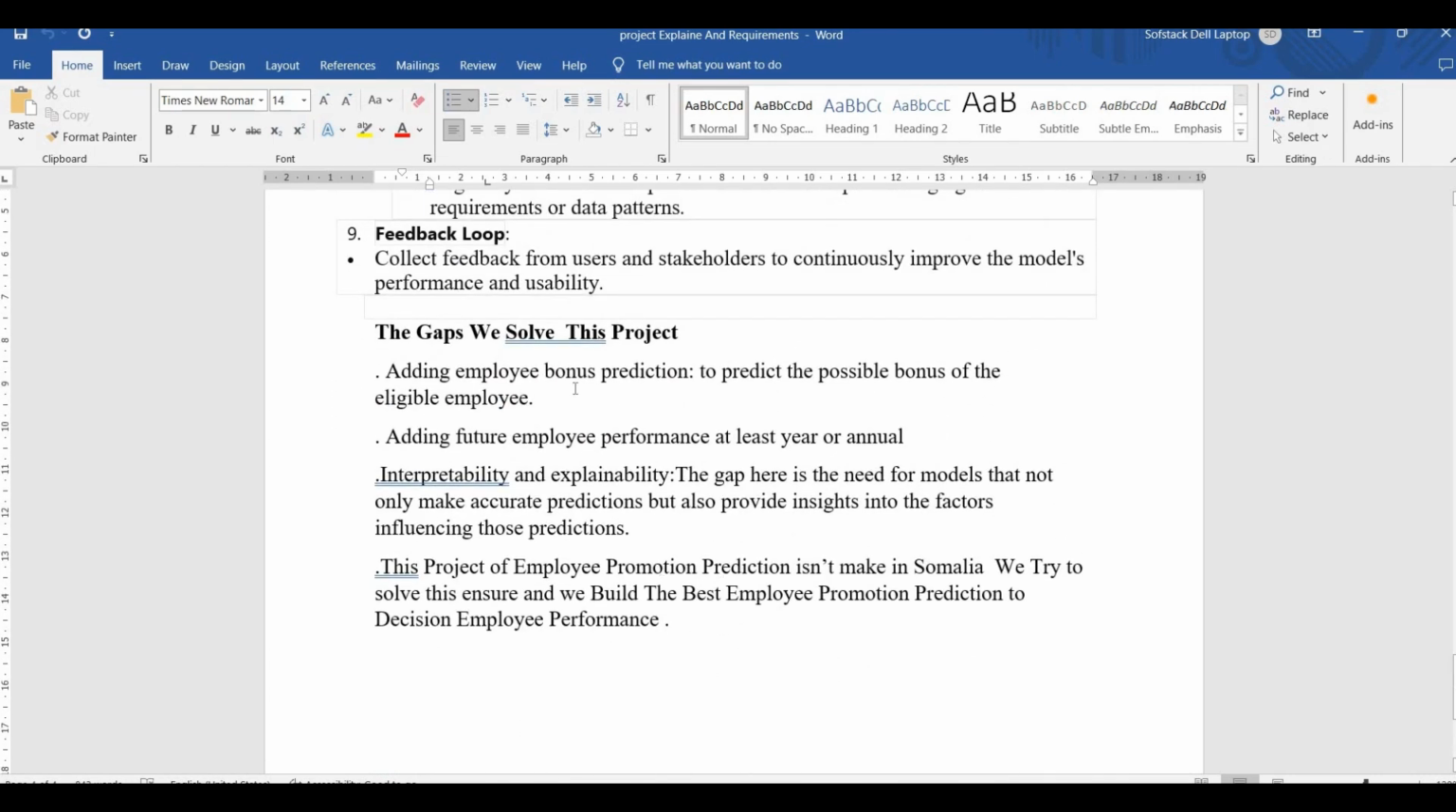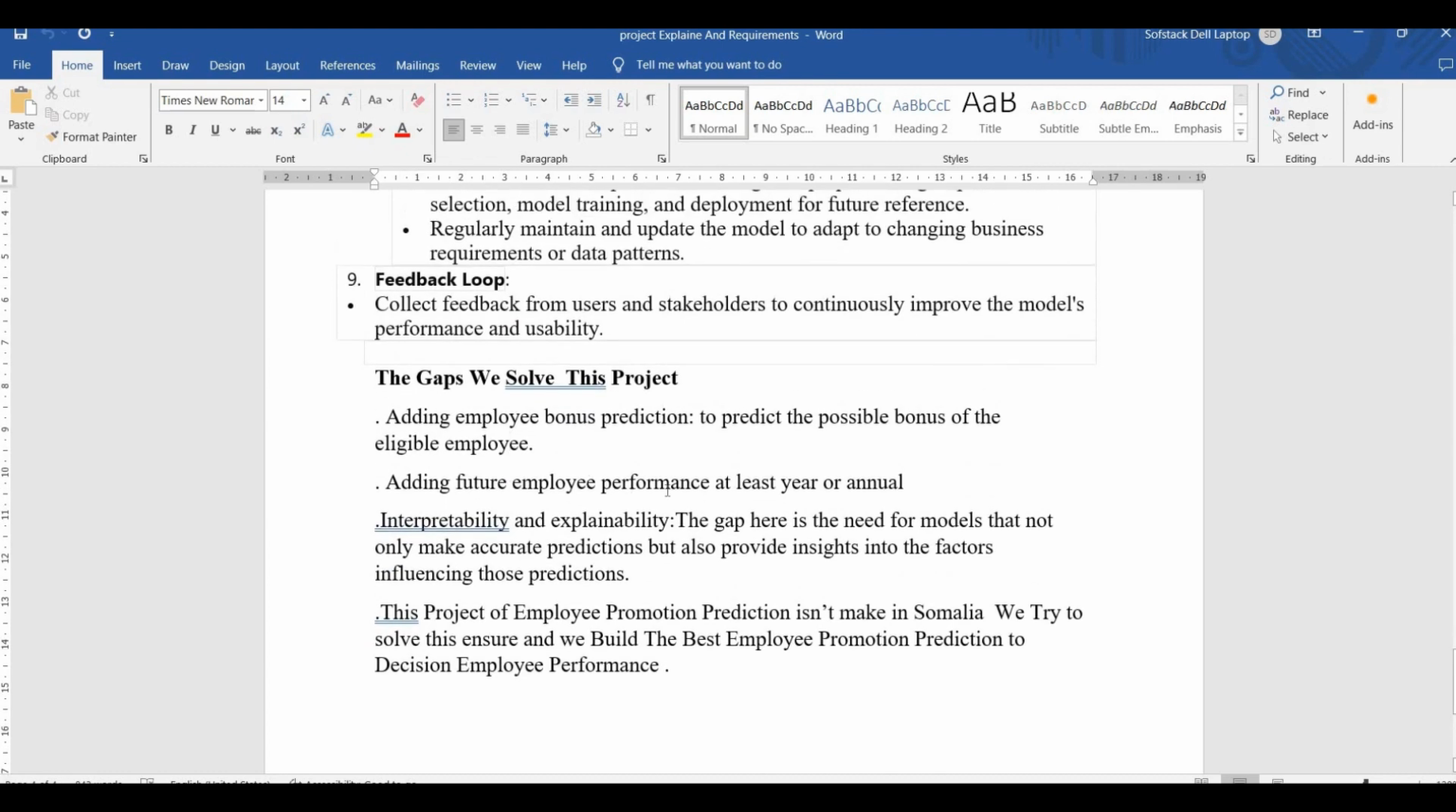Then here there are some bonus tasks as well that can be performed. That is to predict the possible bonus of the eligible employee as well. That is not just predicting the status of eligibility, but also the bonus that needs to be provided. One more thing that can be added is the future employee performance, at least yearly or annual. Basically, it's saying to make a forecast of employee performances on a yearly basis, so that beforehand they can have an estimate of the performance of the employee, and then they can track it.